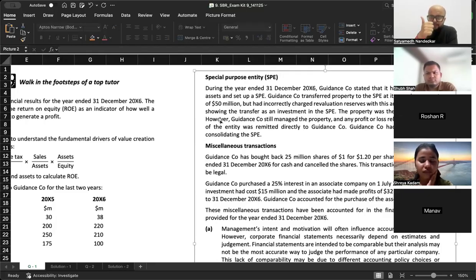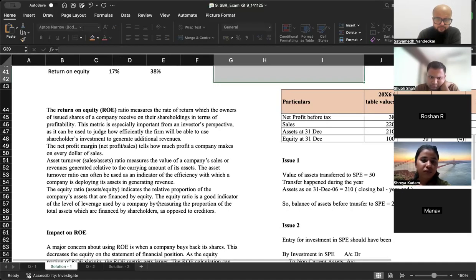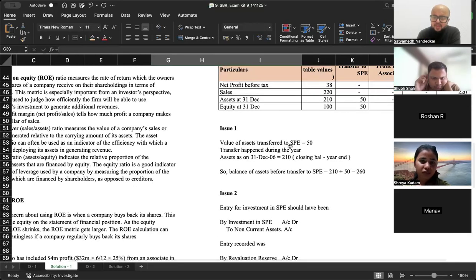ठीक है, error है. So if you have to rectify the error, you have credited revaluation surplus. Should you have credited revaluation surplus? Answer is no. तो reval surplus को debit करना पड़ेगा. You should have credited property. Did you credit property? No. So credit property account. This will be the rectification entry. ठीक है. Now, value of assets transferred to SPE is 50. Transfer happened during the year.